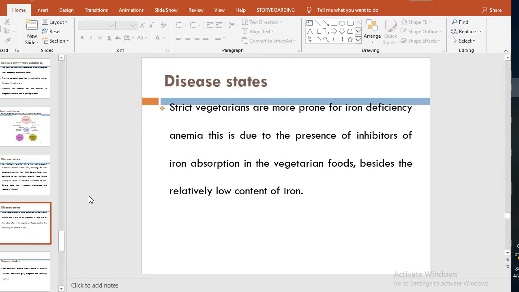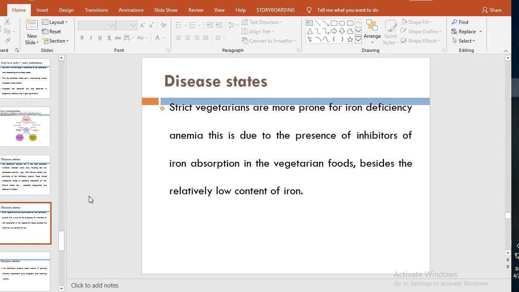Because the rich source is whole meat or organ meat, and in all the vegetables there is a very small amount of iron, and even then it couldn't be absorbed due to certain inhibitors in the vegetables, oxalates, phosphates, which can form salts, and there will be inhibition of iron absorption.